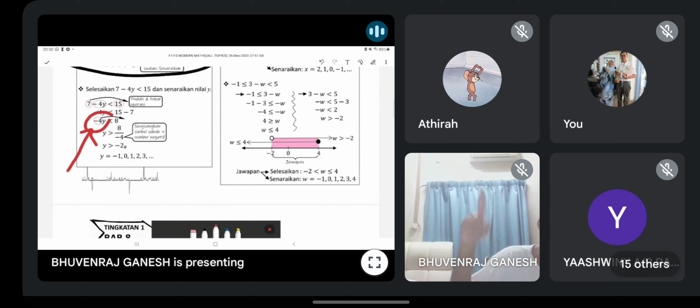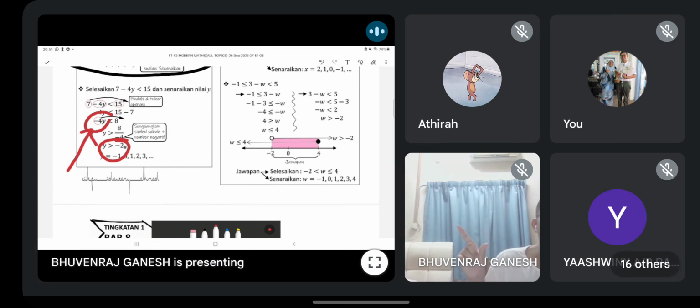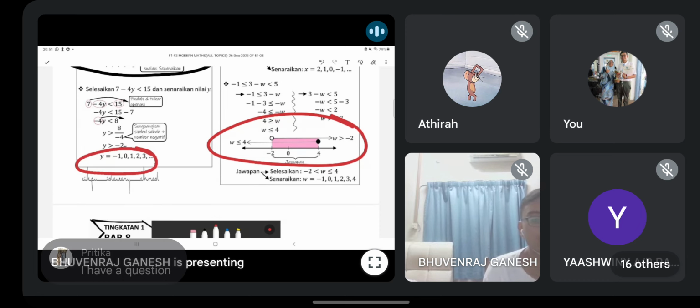So it's times. That's why when you shift the negative number to the right side, you must switch the sign. Remember this. Must switch sign. Okay guys, take note, because if you don't switch the sign, a lot of problems. This one will be wrong already. So make sure your sign is correct. This one is just the example of numbers that satisfy the inequality.